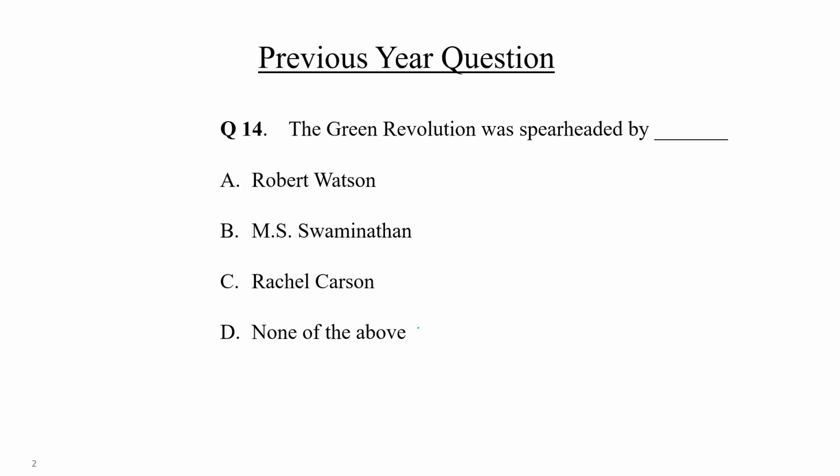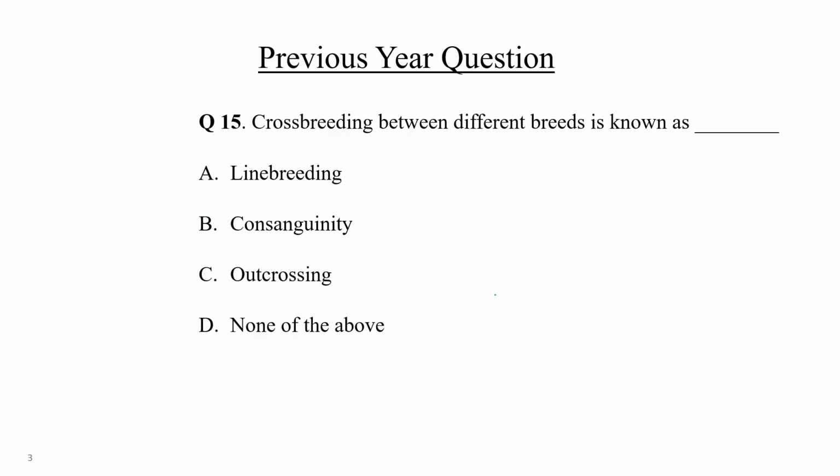Next question, the Green Revolution. Out of these famous scientists, which one is mainly known for the Green Revolution? Robert Watson, M.S. Swaminathan, Rachel Carson, or none of the above? Yes, you are right. M.S. Swaminathan would be the correct choice. Clear?